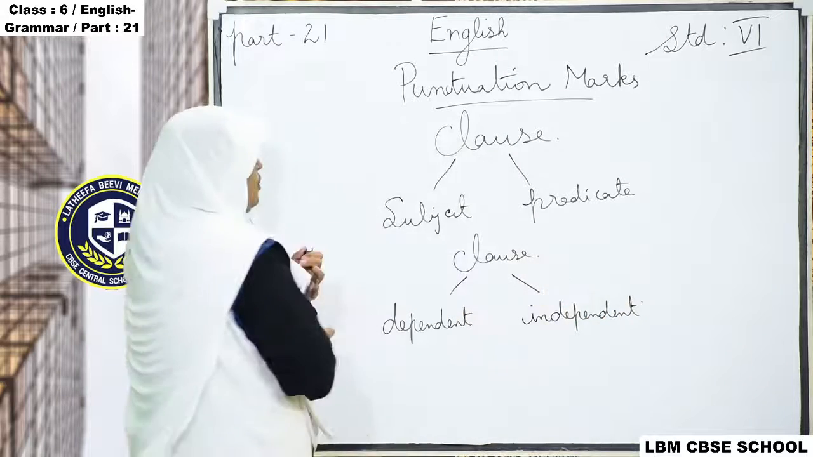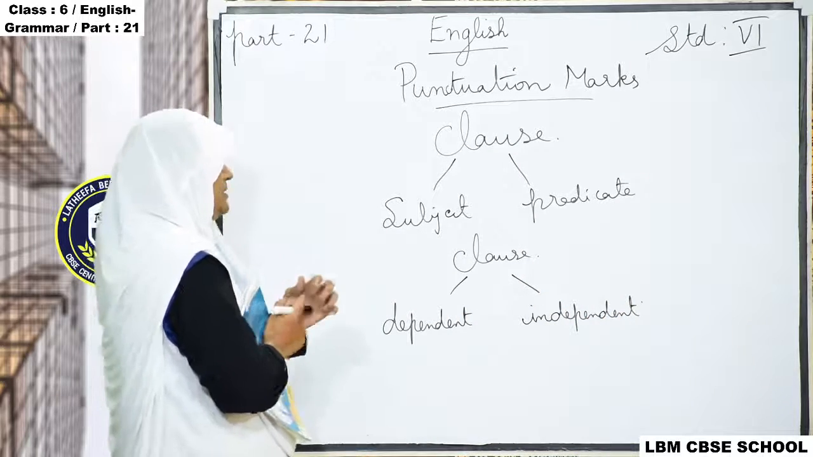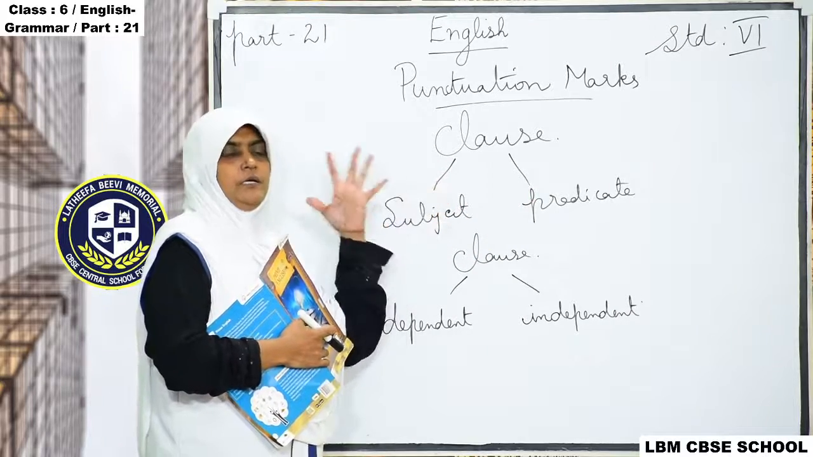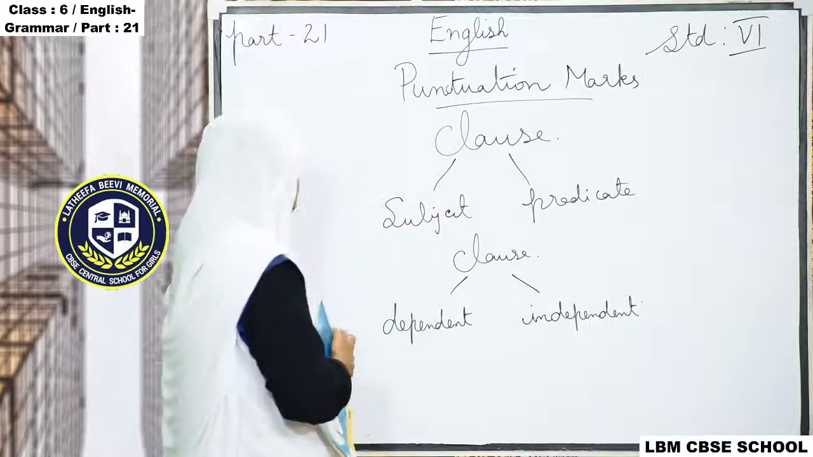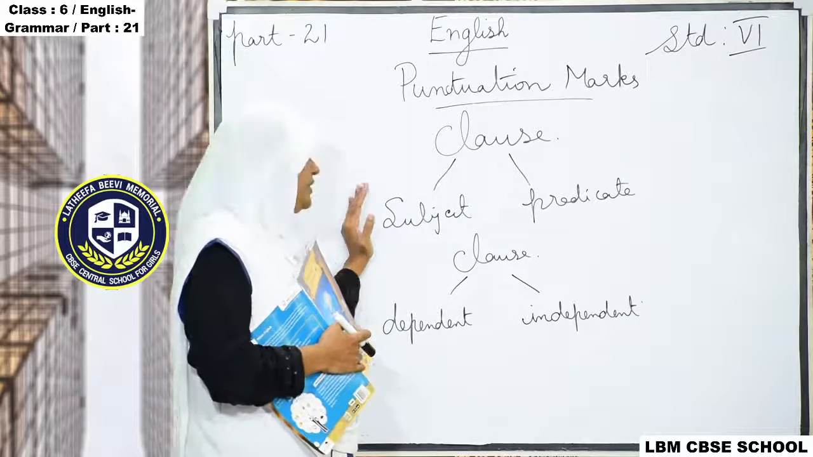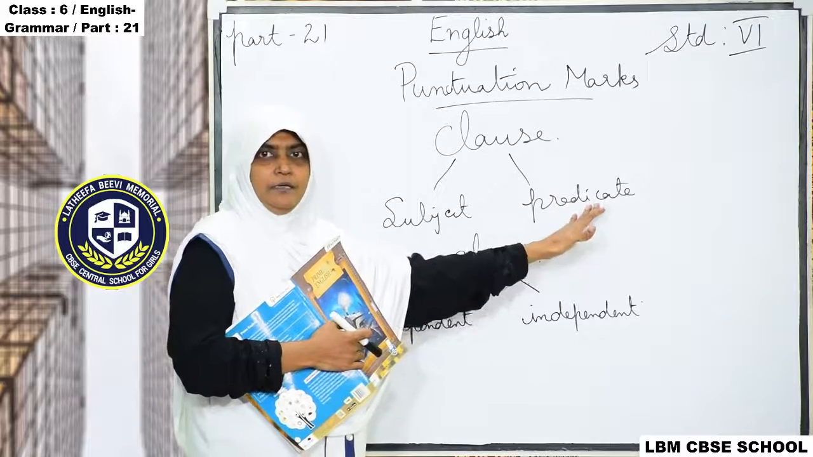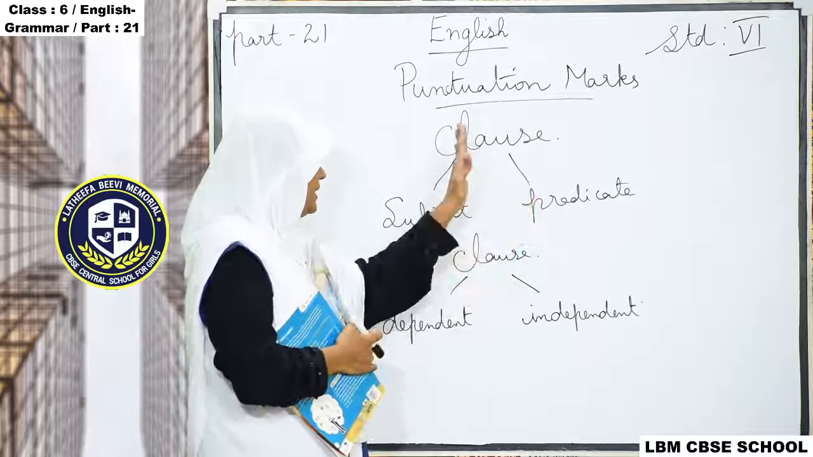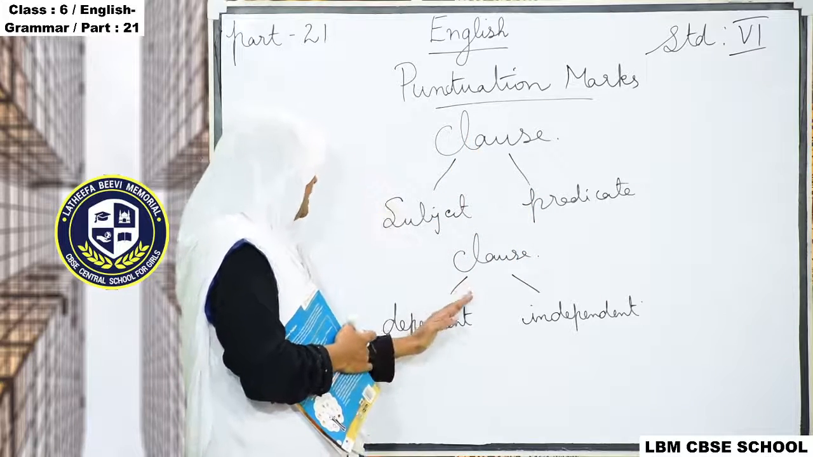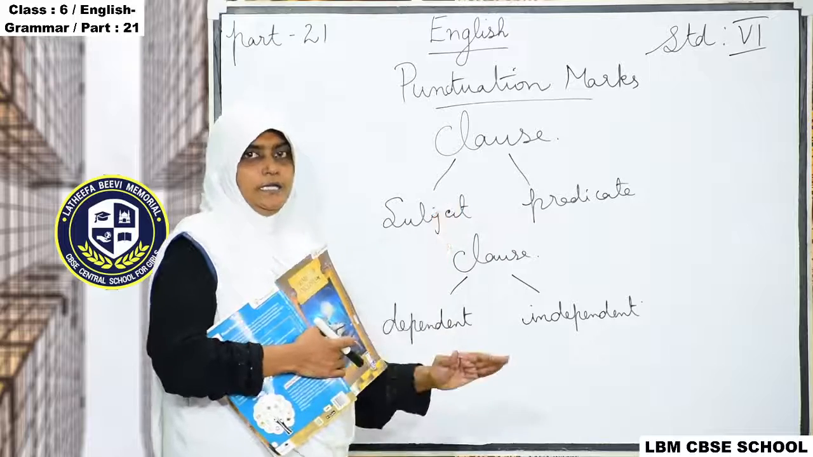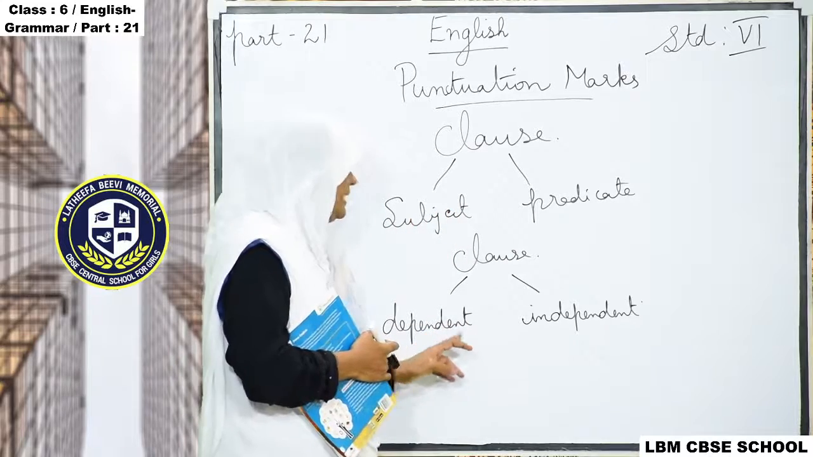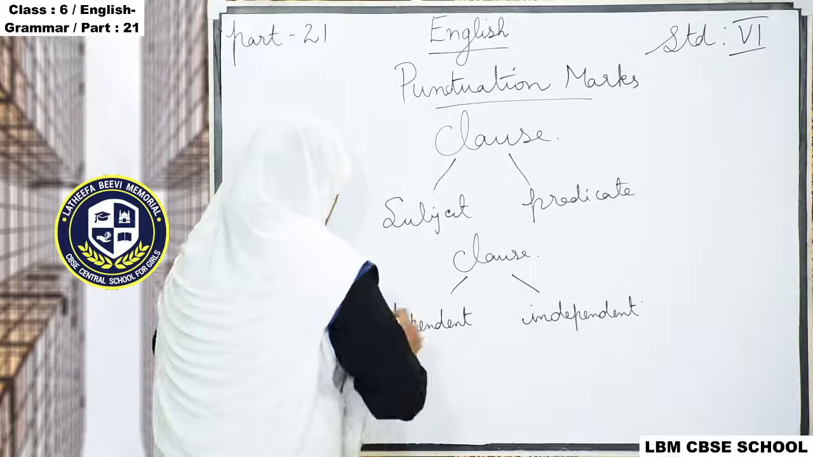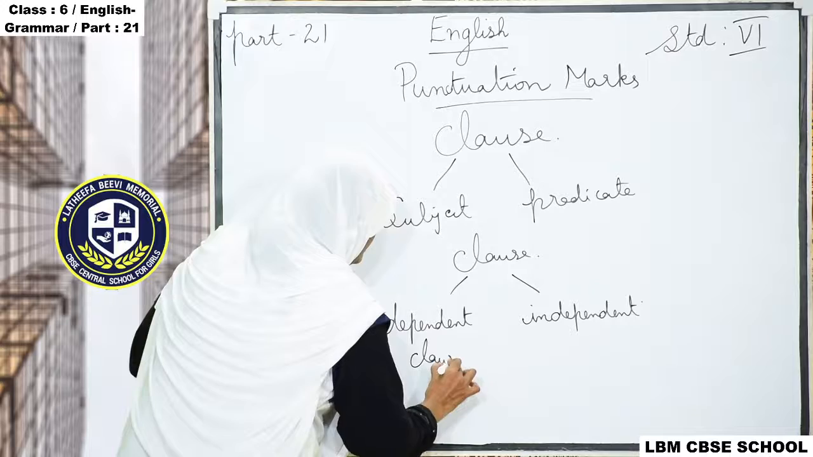Okay, so a clause has a subject and predicate. Subject, I told you, names, the first word that comes, we consider as subject, and predicate has a verb and finishes the sentence. So subject and predicate make a clause. And then the clause is again divided into two types, dependent clause and independent clause. Okay, dependent clause and independent clause.